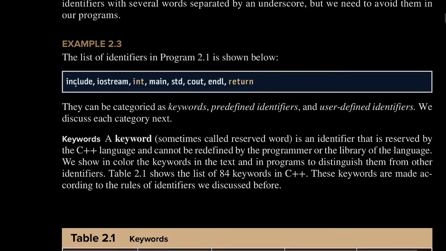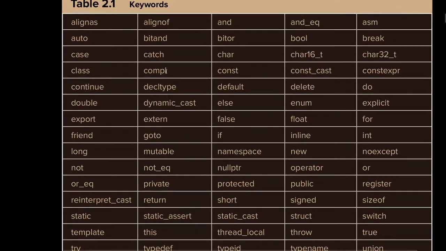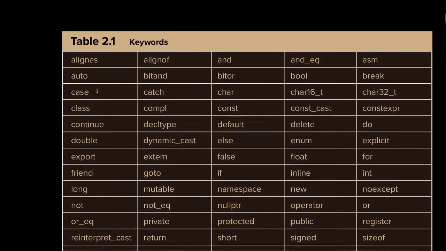Now there are other names such as include, iostream, int, main. All these are keywords, as well as predefined identifiers. Now what is a keyword? Let's take a look at keywords. A keyword is sometimes called a reserved word. That means this particular reserved word has some special meaning to the C++ compiler. The list of keywords that you're seeing here are reserved in the C++ language.